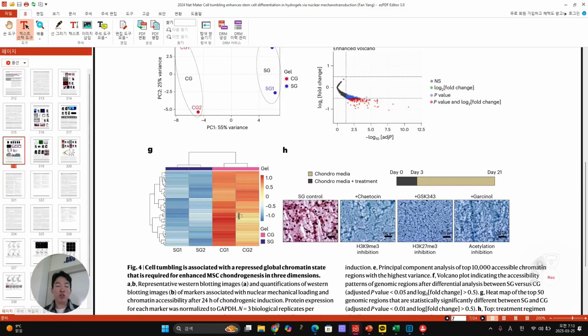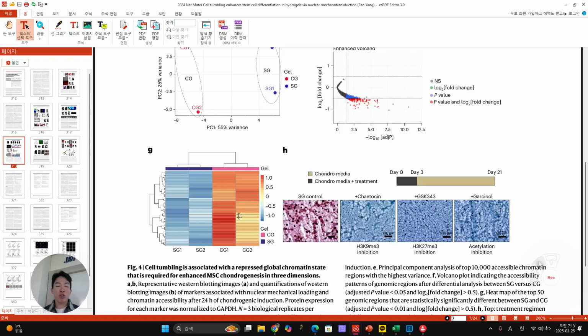So when they add the soluble RGD, the cell cannot 100% recognize the RGD in hydrogel. It's kind of blocking, right? This is called competitive blocking. In this manner, the cell tumbling goes down. When you remove the RGD in hydrogel, also going down. CG is a control. So focal adhesion protein is also quite important for regulating the cell tumbling.